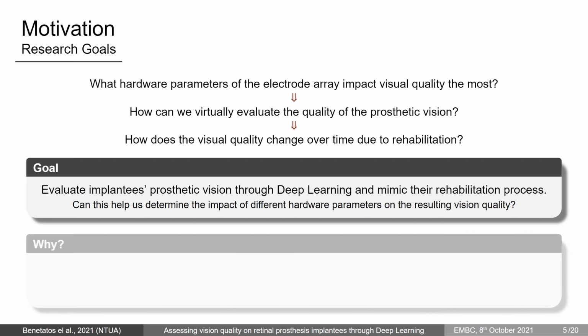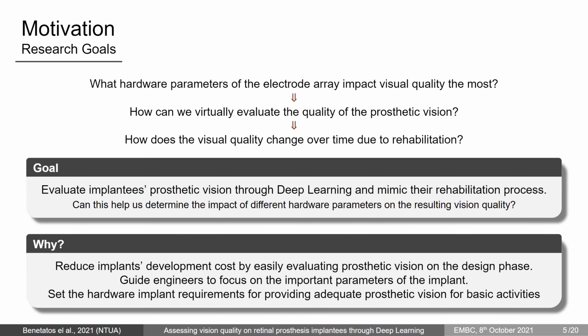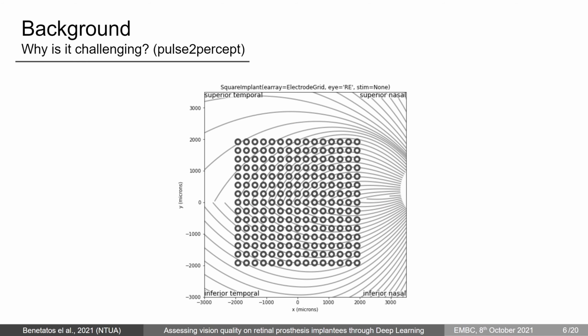The importance of this work is closely related to the reduction of the development cost of implants by easily evaluating the prosthetic vision long before the implant's trial period. In addition, we try to provide guidance for design engineers to better focus on the important parameters of the implant's electrode array. Lastly, with this work, we help to set the hardware implant requirements in order to provide adequate prosthetic vision for basic activities.